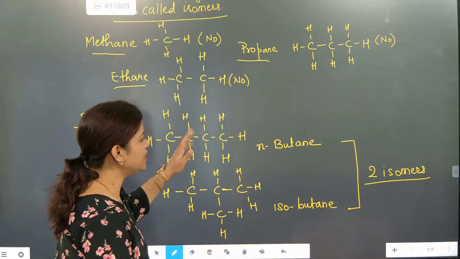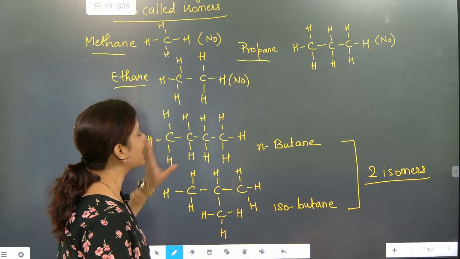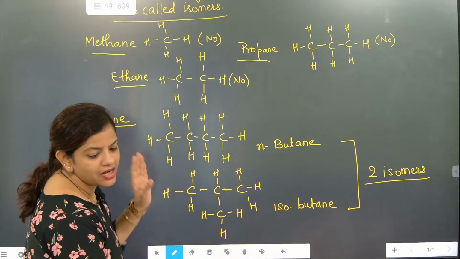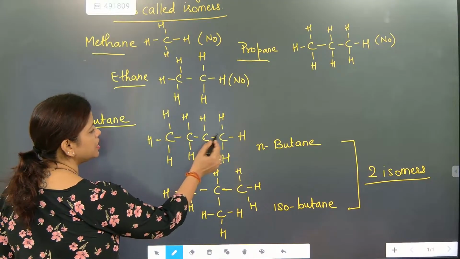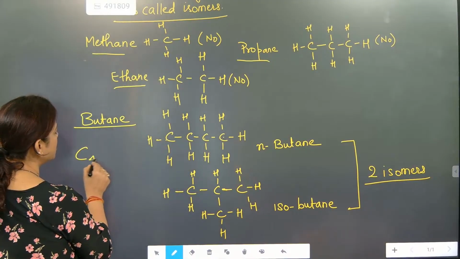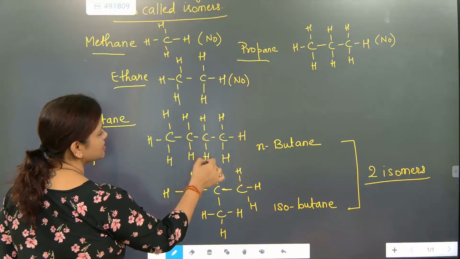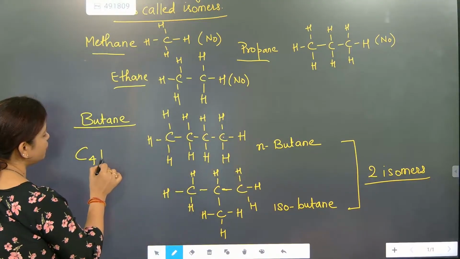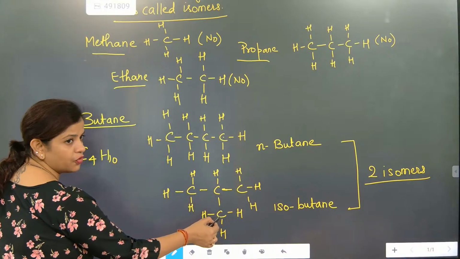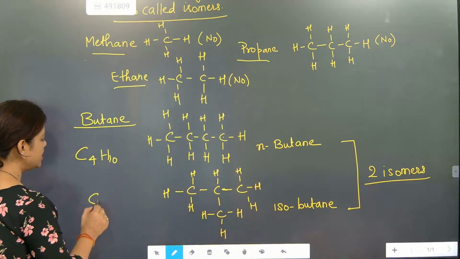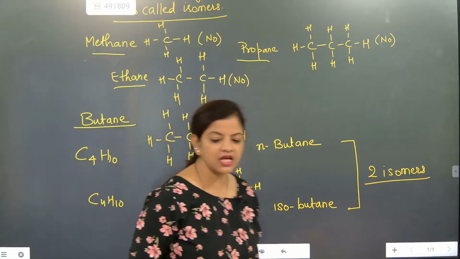And this is the changed structure. So if we change the butane structure, it will become like this. Now you see, the formula remains the same. Is the formula same? Count: 1, 2, 3, 4 carbons. Hydrogen: 1, 2, 3, 4, 5, 6, 7, 8, 9, 10. So C4H10. Here also count 1, 2, 3, 4. Though the chain is there, its formula is again C4H10.